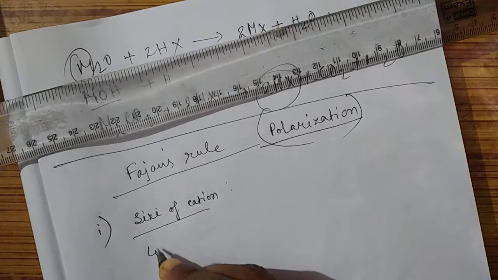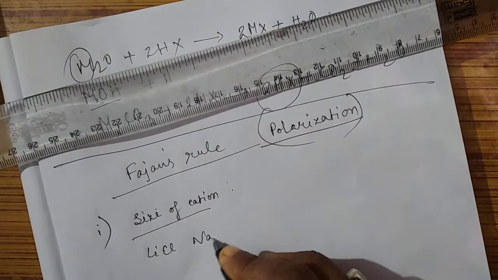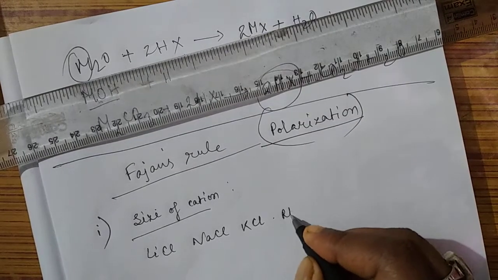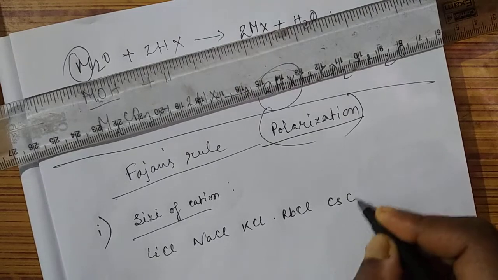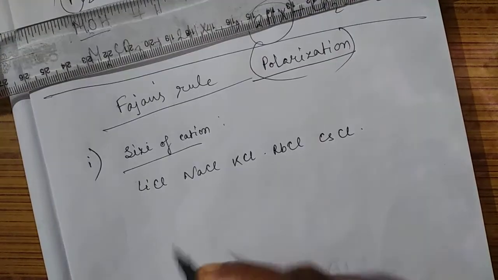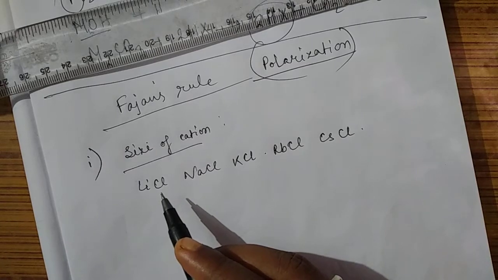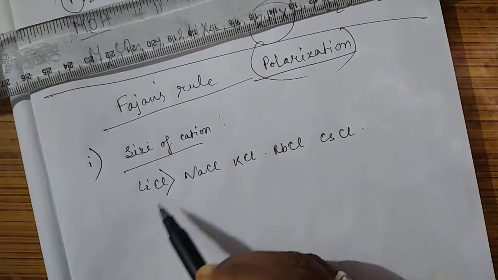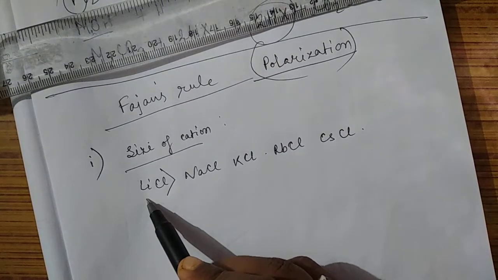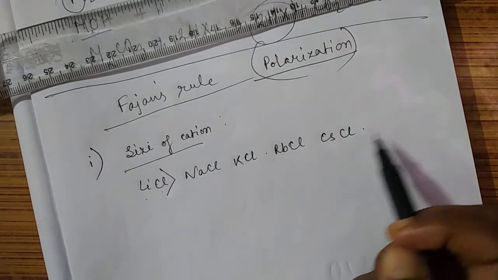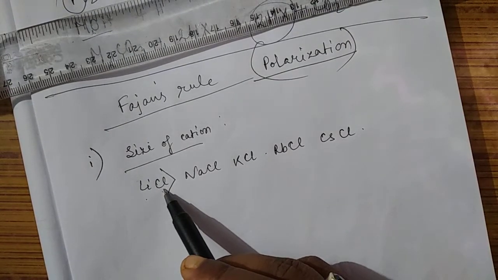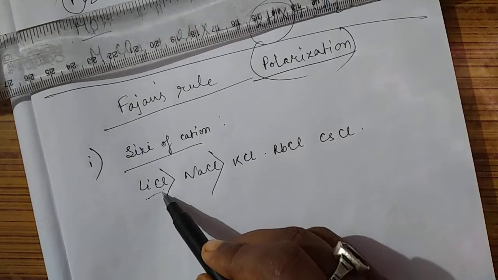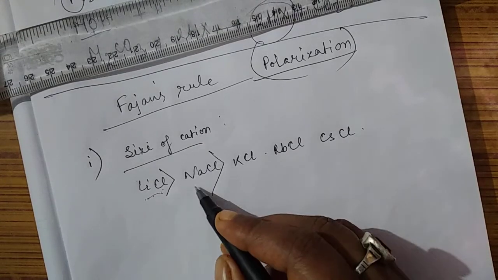If I discuss lithium chloride, sodium chloride, potassium chloride, rubidium chloride, cesium chloride, the halide being the same, and compare their covalent character, then the most covalent will be lithium chloride. Why? Because lithium has the smallest size, it can polarize the chloride maximally, therefore its covalent character will also be maximum. So lithium chloride is more covalent in nature than sodium chloride.